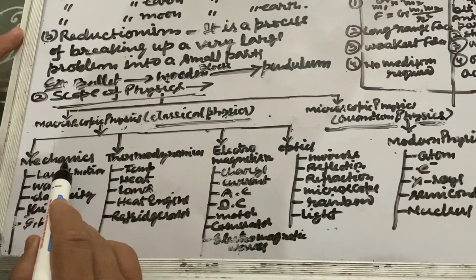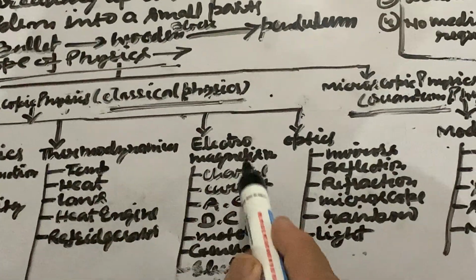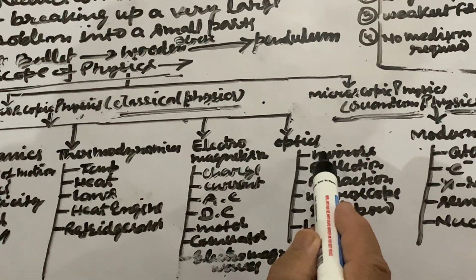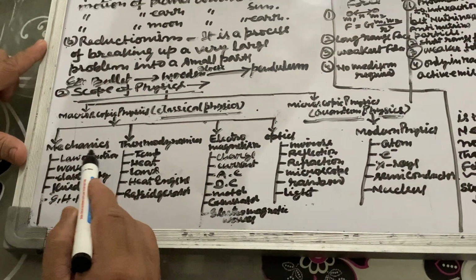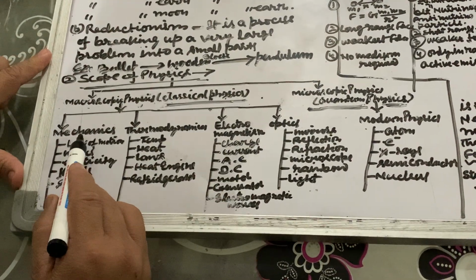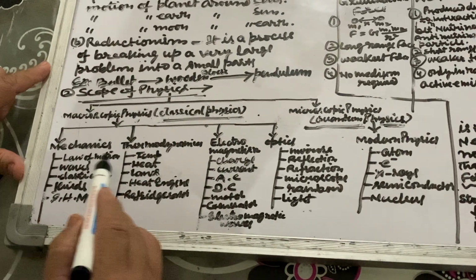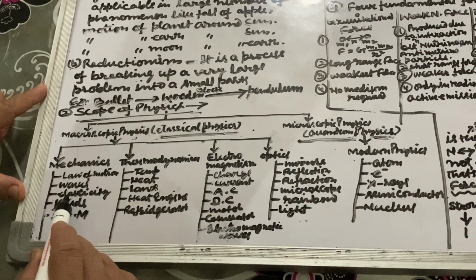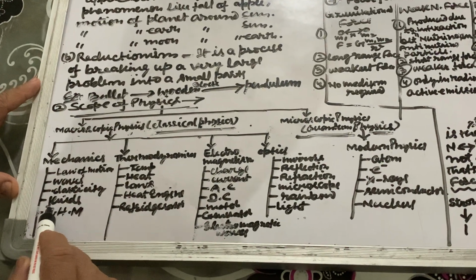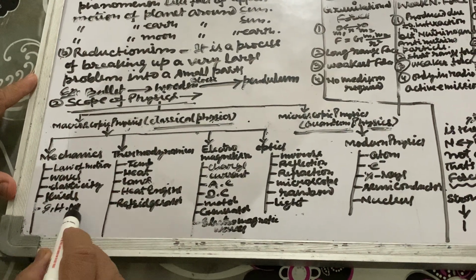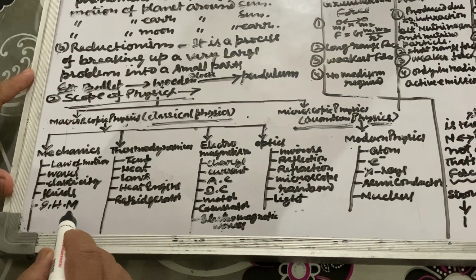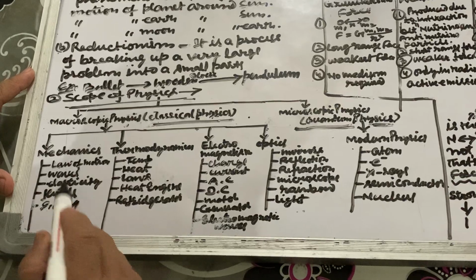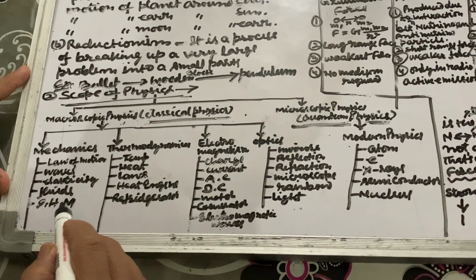First is mechanics, second is thermodynamics, third is electromagnetism, and the fourth is optics. In mechanics we study the laws of motion, elasticity, and simple harmonic motion. These are the things we study in mechanics.